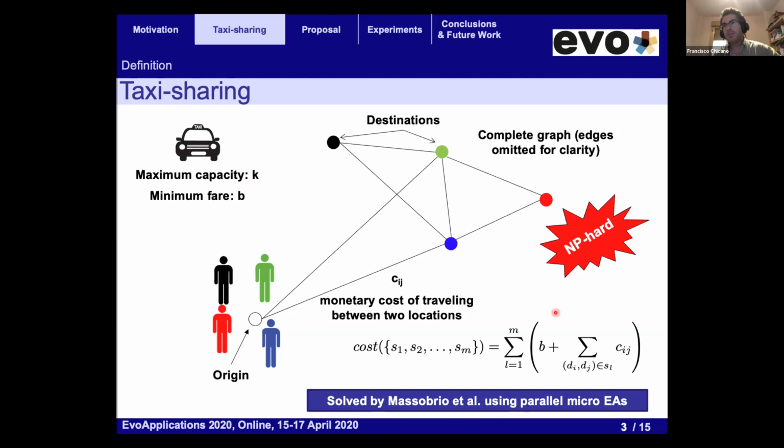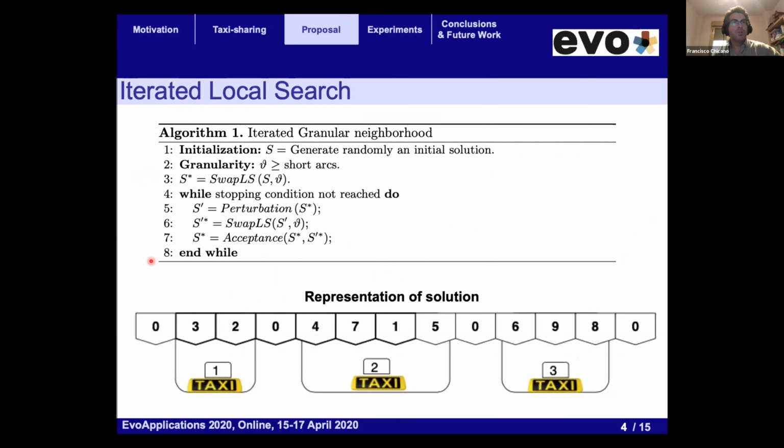This is the fitness function: just the sum, for all the taxis, of the minimum fare plus the cost of going from one place to another. It is not difficult to imagine that this is NP-hard because it's related to the vehicle routing problem and the travelling salesperson problem. So in this work, we propose an iterated local search algorithm.